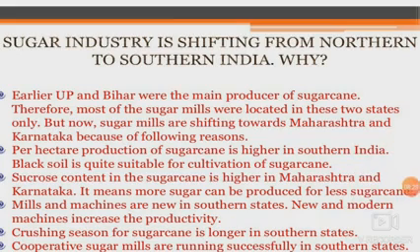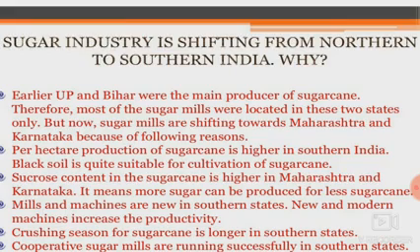In recent years, a trend is seen in the shifting of the sugar industry from northern to southern regions of India. This is a very prominent question which often comes in board exams. So we'll discuss the reasons why the sugar industry is shifting from the northern region to southern regions in India.